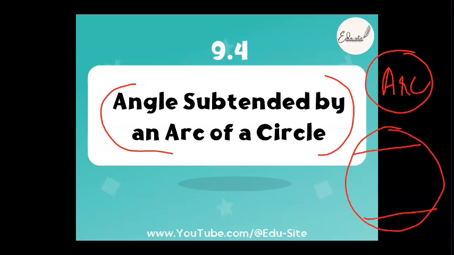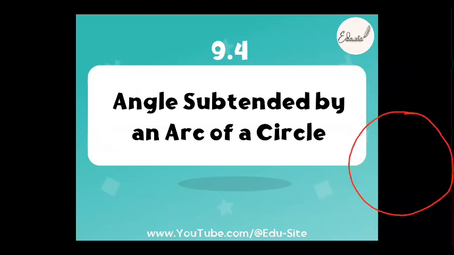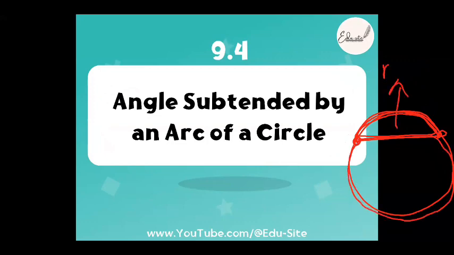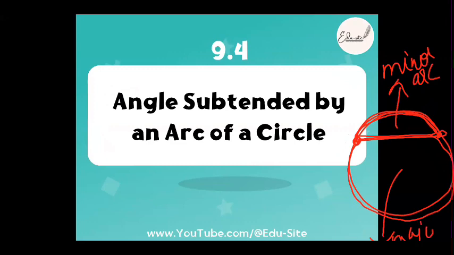If this is a circle, and you draw this chord, then it forms two arcs. This line that is drawn forms two arcs. Which are the two arcs? This part is one arc, and this part is another arc. What is this part called? It is called the minor arc. What is this part called, beta? Major arc. So an arc is nothing but a part of a circle.